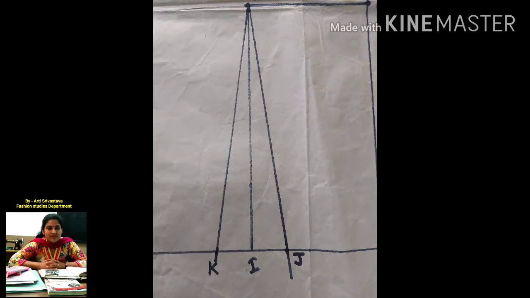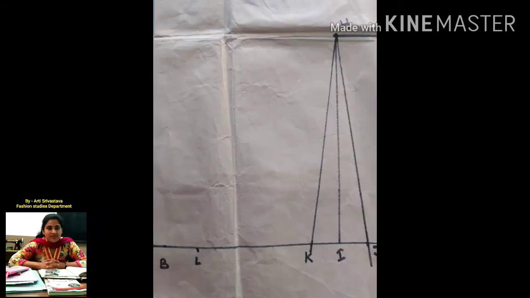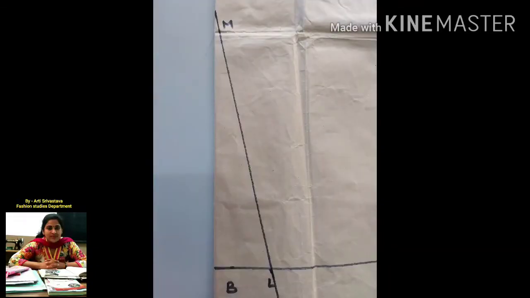Next step is to mark I to K, which is equal to IG. Now join HK and HJ lines. These are dart legs. K to L is marked as front waistline minus DJ. L to M is underarm seam length given as 7/8 inches.